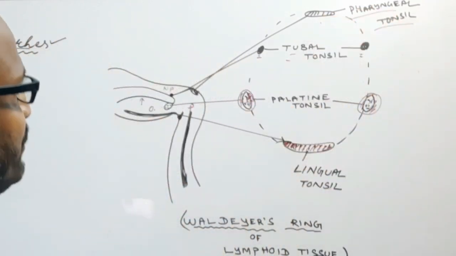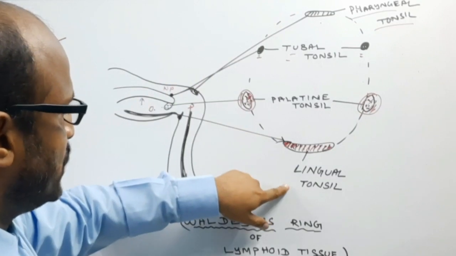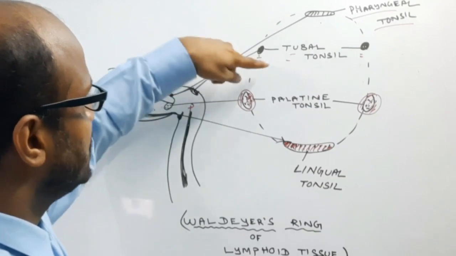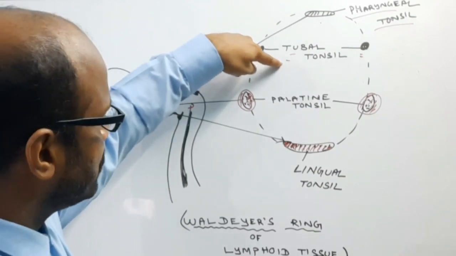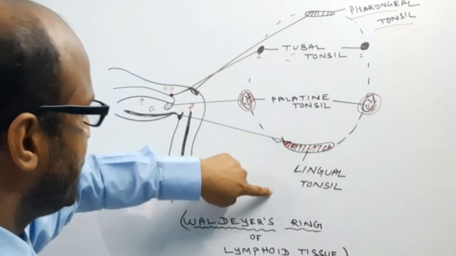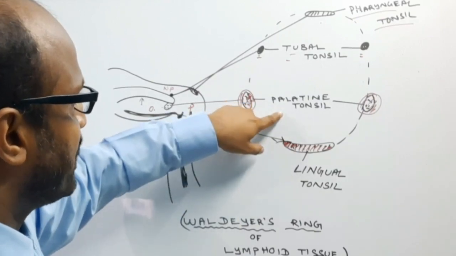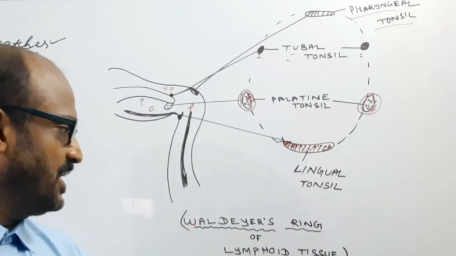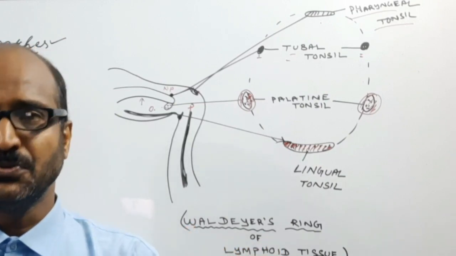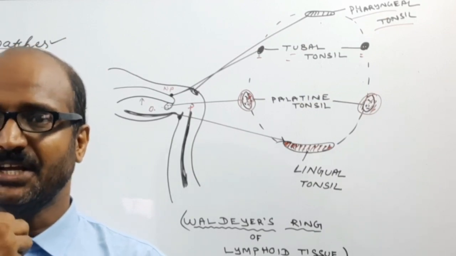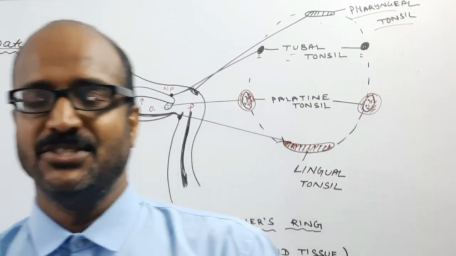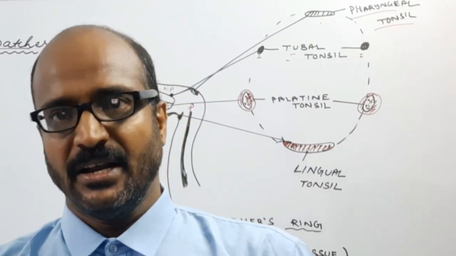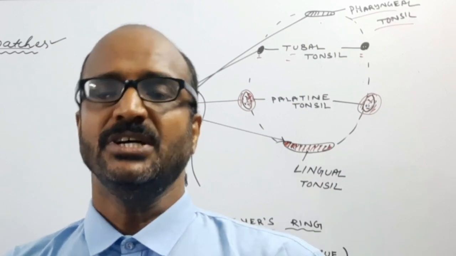So at the top is the pharyngeal tonsil, at the bottom is the lingual tonsil, immediately below the pharyngeal tonsil is the tubal tonsil, and immediately above the lingual tonsil is the palatine tonsil. So it forms a ring-shaped structure known as the Waldeyer's ring of lymphoid tissues of the buccal or oral cavity and the pharyngeal cavity. So this is the whole of the TS of the alimentary canal and the different lymphoid tissues of the alimentary canal.